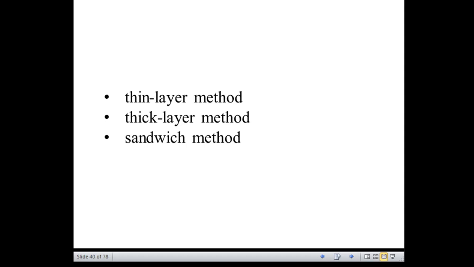So what is done in the thin layer method? A matrix homogeneous film is formed on the target first, and the sample is then applied and absorbed by the matrix. This method, that means the thin layer method, yields good sensitivity, good resolving power, and provides accurate mass measurement.